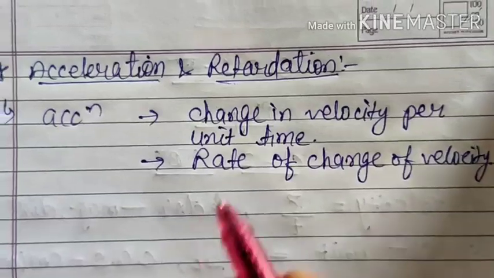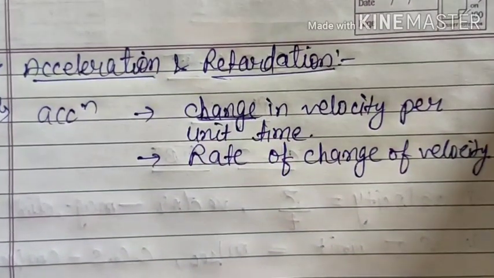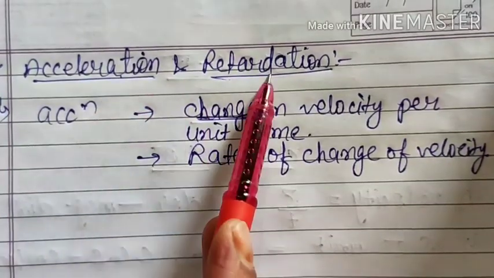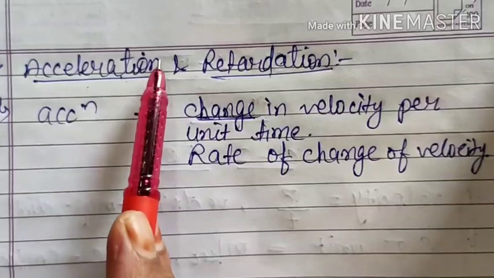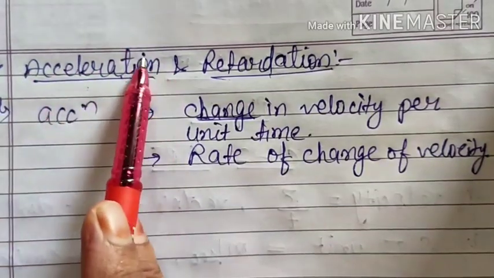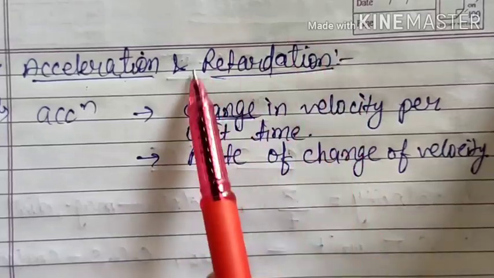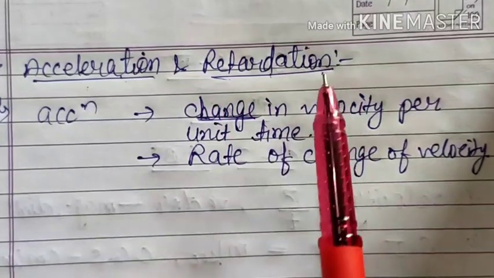And here see, one word is change. Change means it can increase or it can decrease. Likewise, it has been given two names, acceleration and retardation. If the velocity of the body increases with time, we will say that the body is accelerating. And if the body is retarding, that means the velocity is decreasing. That means you are applying the brake.